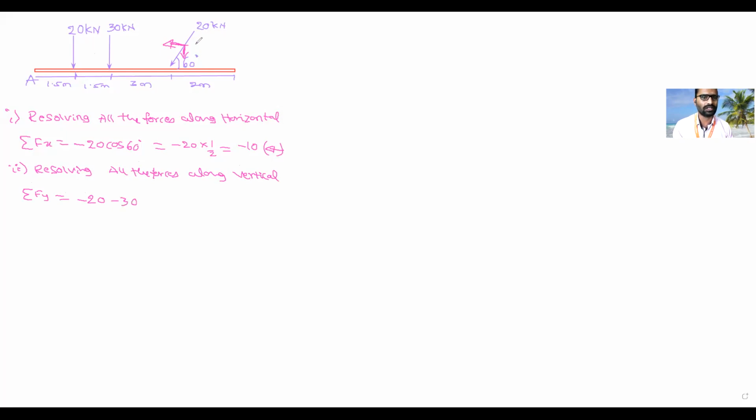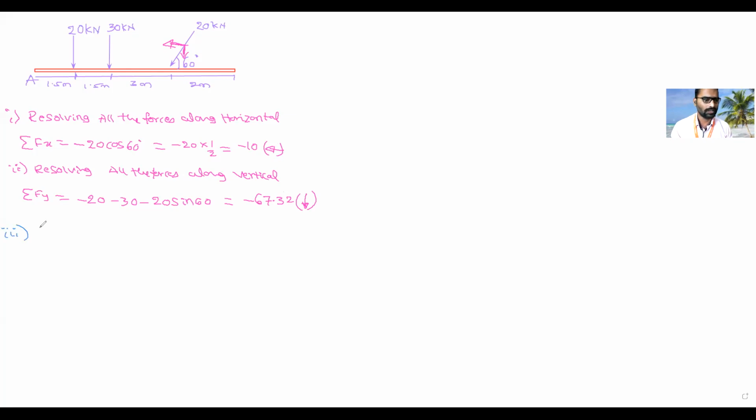Next, its vertical component, that is minus 20 sin 60. So what is the answer? Minus 67.32. This minus means what? It is moving in downward direction. All of you, is it clear? Yes, sir. Okay. Next, third step is what?